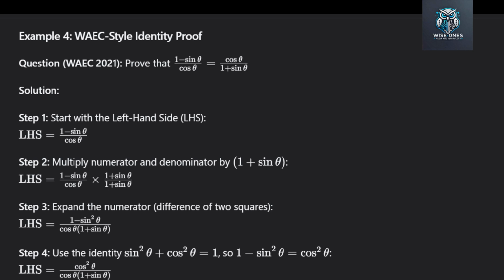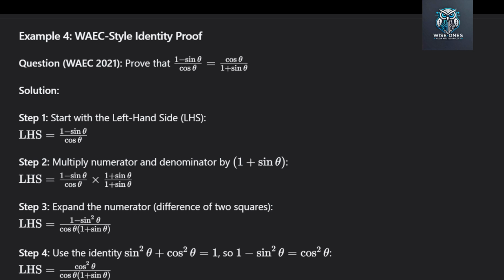So we write (1 minus sin theta) over cos theta multiplied by (1 plus sin theta) over (1 plus sin theta). Step 3. Expand the numerator. On the top, we have (1 minus sin theta) times (1 plus sin theta). This is a difference of 2 squares. It becomes 1 squared minus sin squared theta. On the bottom, we just keep cos theta times (1 plus sin theta). So now we have (1 minus sin squared theta) over cos theta times (1 plus sin theta). Step 4. Use the identity.